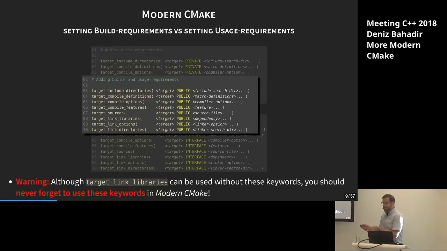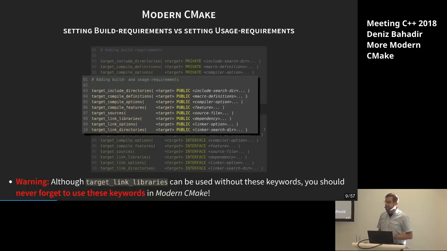Especially because that one is really, really old. I'm not sure if it even existed in the oldest CMake version, but it exists for quite a long time, even before the concept of the target things and so on. And so it works also without the keyword, but never, never do this. Never use it without the keyword if you're trying to write modern CMake. And you should do that. So never forget the keyword.